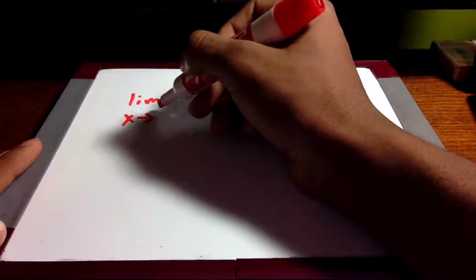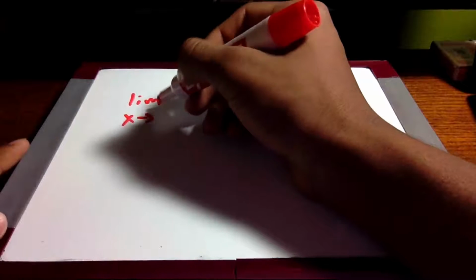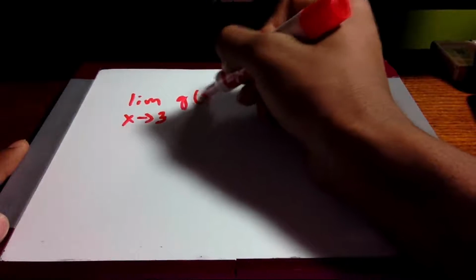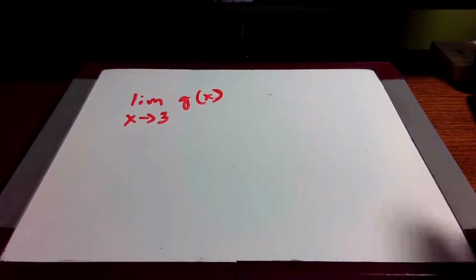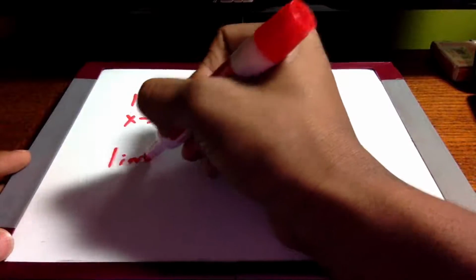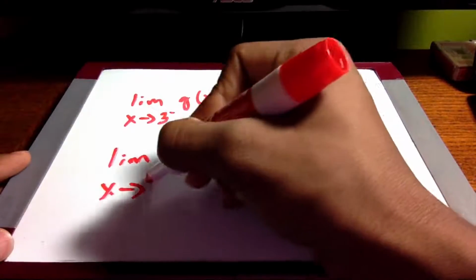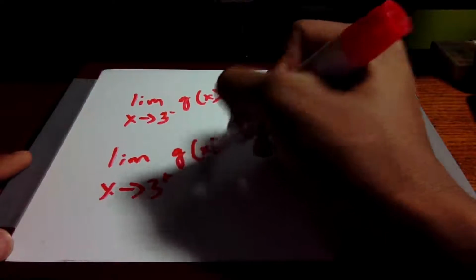Let's use the last example where we used x approaching 3 in g of x. Okay, so as x approaches 3 in the graph g of x, if we wanted to say the limit as x approaches 3 from the left side, we would put a minus sign in the exponent spot of the 3. And if we wanted to say right side, we would put the plus sign in the exponent spot of the 3.